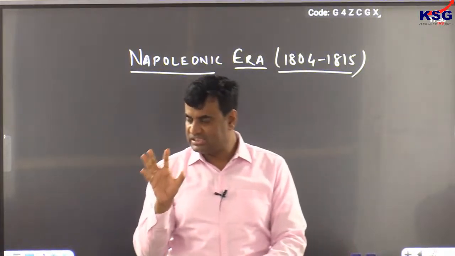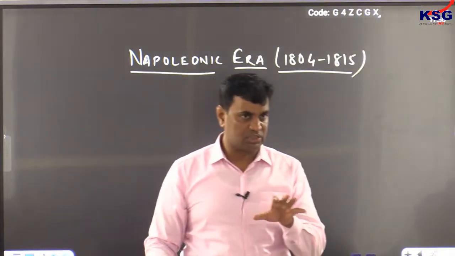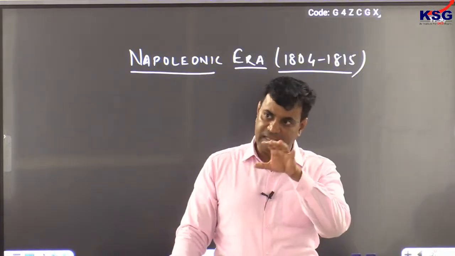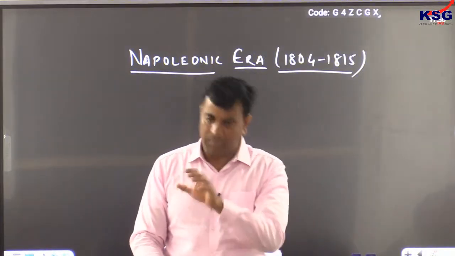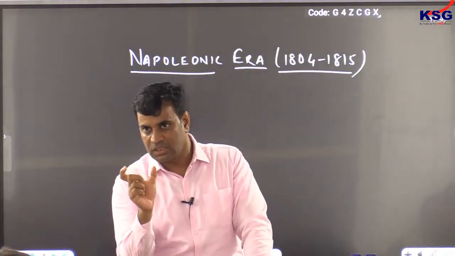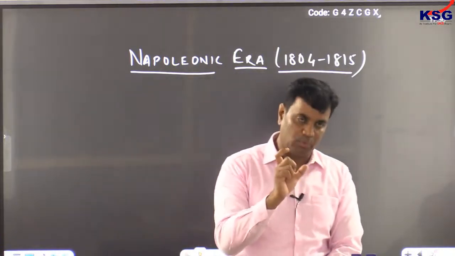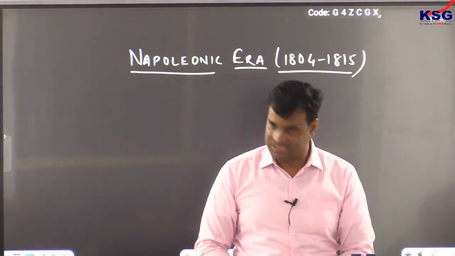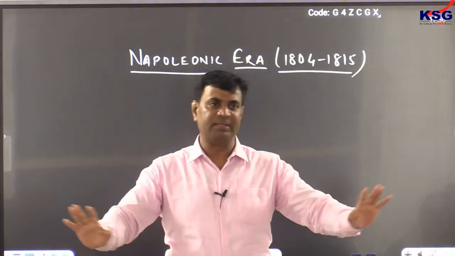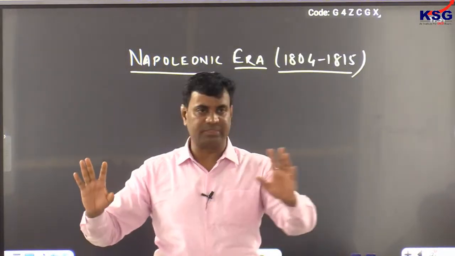So rather than defeating Britain in a direct encounter, France or Napoleon decided to go for an indirect mechanism, and this concept of blocking mainland or continental Europe from the trading activities of Britain came to be known as the continental system, which was implemented by Napoleon in 1806. Perfectly fine, no problem with it. The system got implemented also as Austria, Prussia, and Russia were defeated and forced to accept terms and conditions.